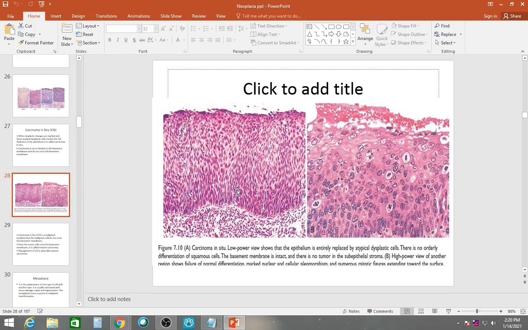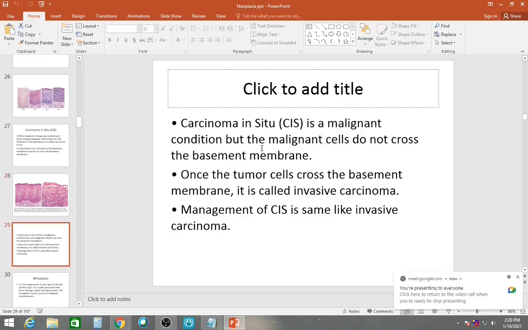In this magnification, you can't appreciate that, but you can appreciate that they are limited by the basement membrane. So this is carcinoma in situ. It has not invaded yet. Carcinoma in situ is a malignant condition, obviously, because you can see many dysplastic cells, but these cells do not cross the basement membrane. If they cross the basement membrane, then it is invasive carcinoma. Since we don't really know when it might cross the basement membrane, management of CIS is the same as invasive carcinoma.